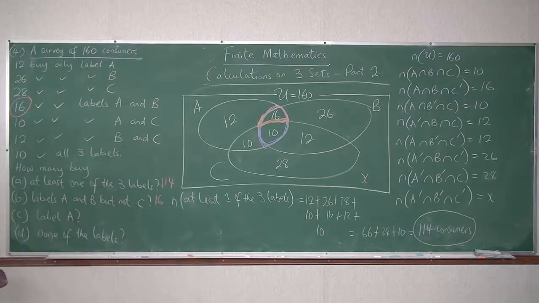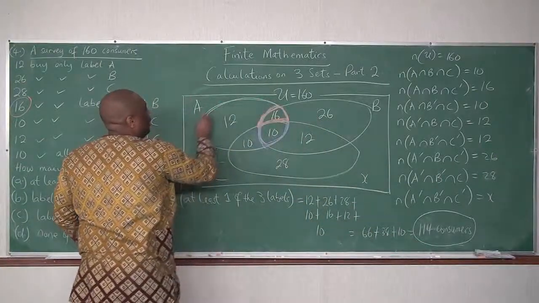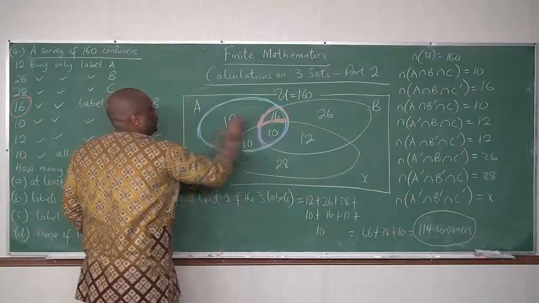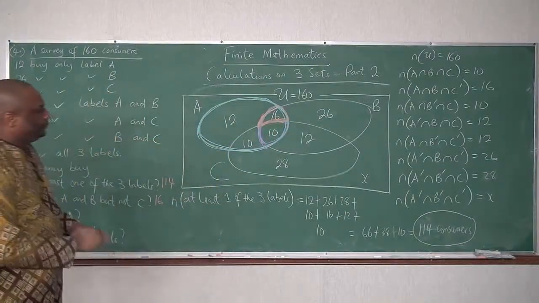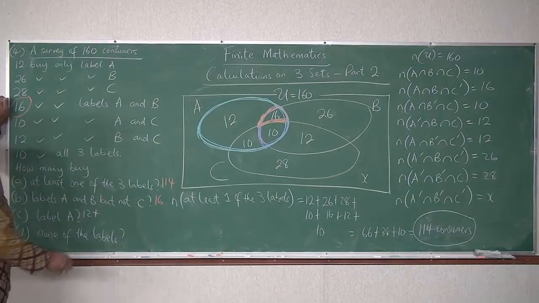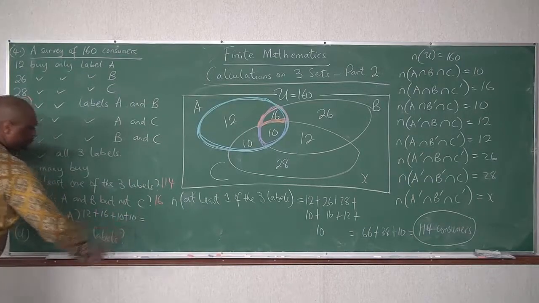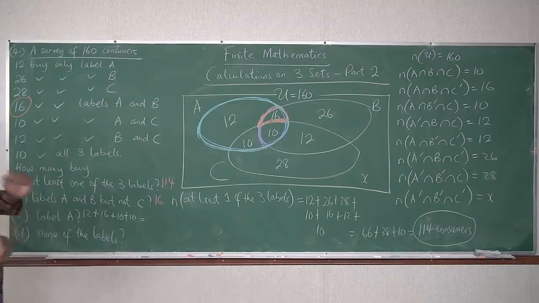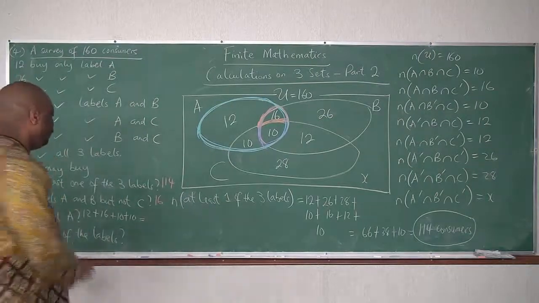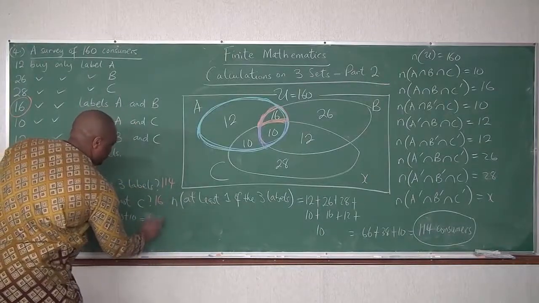And label A, folks, label A. Everything here is our label A. So what will it be? Label A will be 12 plus 16 plus 10 plus 10. 12 plus 16 is 28. Plus 10, 38. Plus 10, 48. Let me write it here: 48.